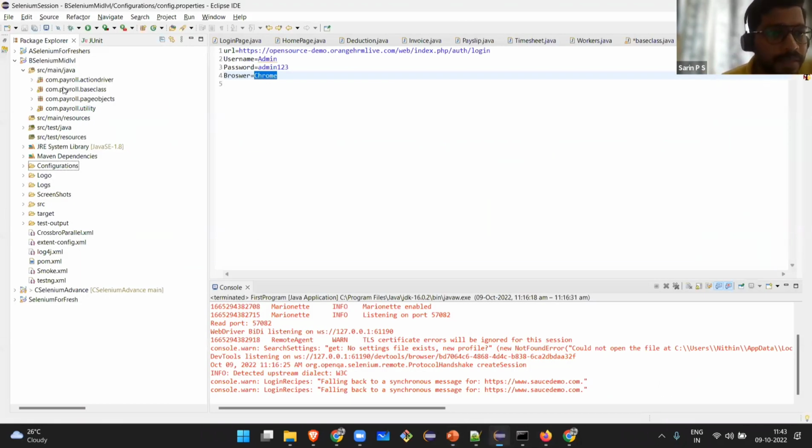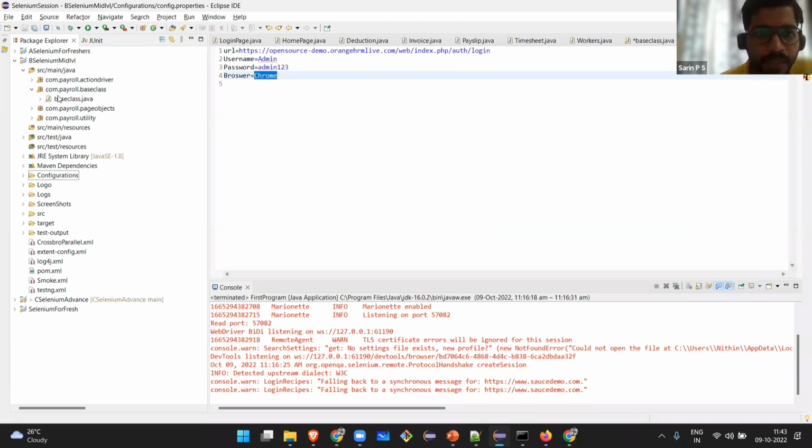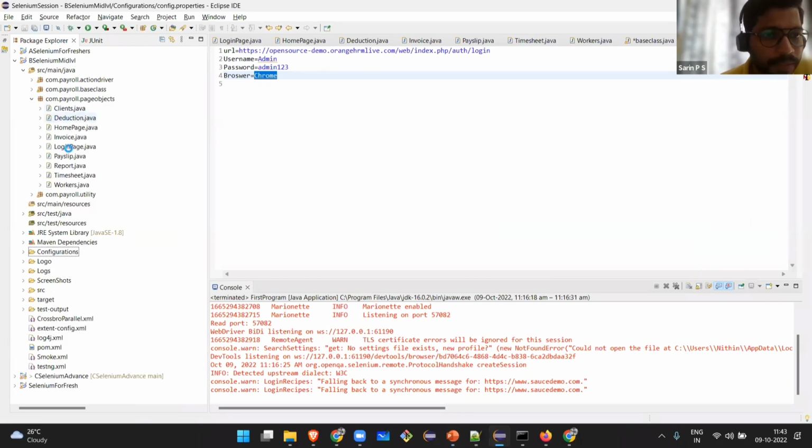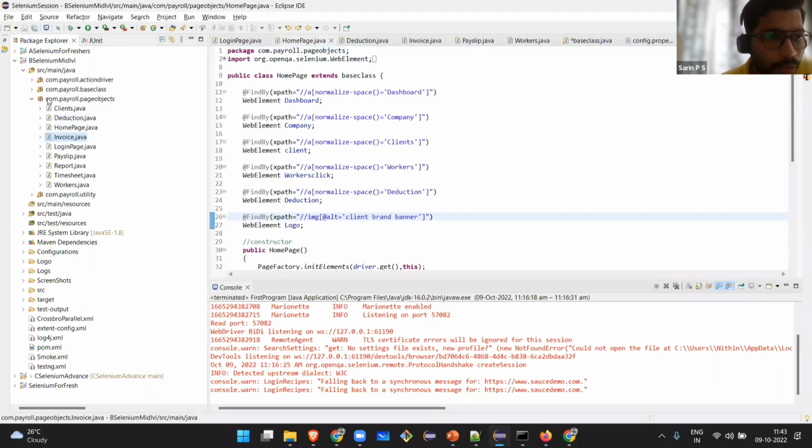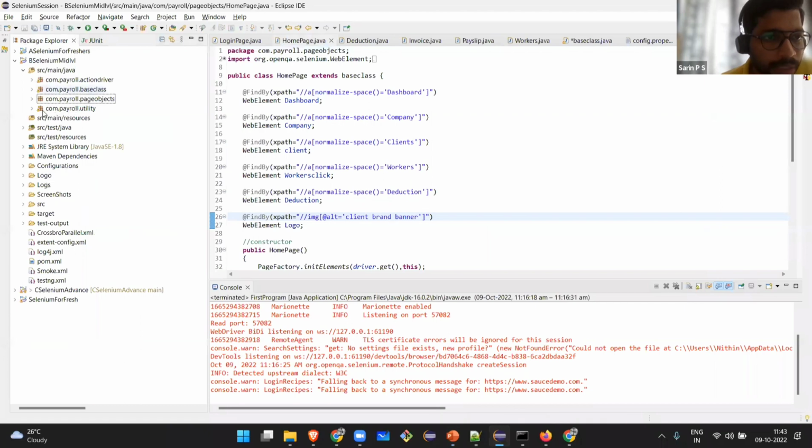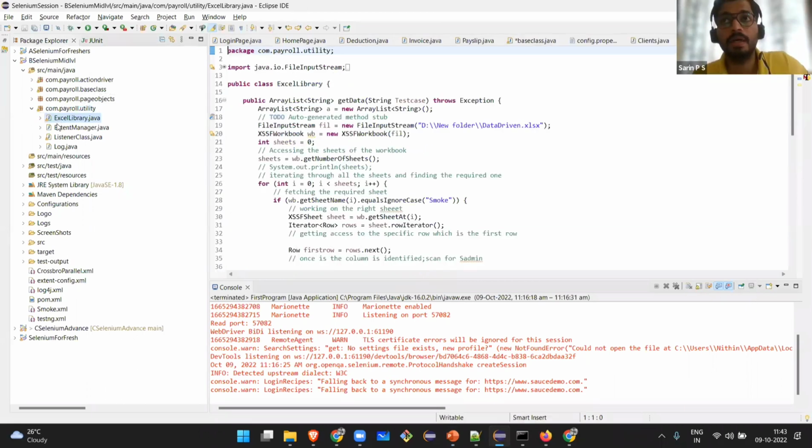So source main Java is having the base class. Like I mentioned, everything is present in the base class, done. And page objects has all the elements which are required for writing the test cases. For the login page, everything is here. For the home page, everything is inside another class. Now base is clear, page objects is clear. What is this utility? Sometimes you have to keep all the usernames in an Excel sheet and read it, right? In manual testing also, people know all the usernames and passwords are saved under one sheet. You have to get the sheet, fetch it, take the username and password, and work with it.